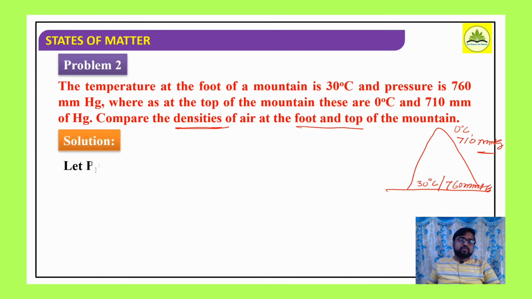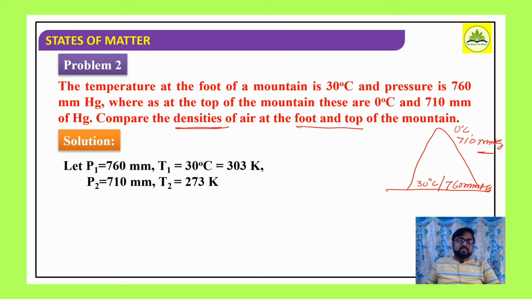Well, we look for the solution here. As per the given data, P1 at foot level is 760 mm Hg, and the corresponding temperature is 30 degrees Celsius, that is 303 Kelvin in terms of Kelvin. At the top of the mountain, P2 is 710 mm of Hg and the corresponding temperature is 0 degrees Celsius, which means 273 Kelvin.